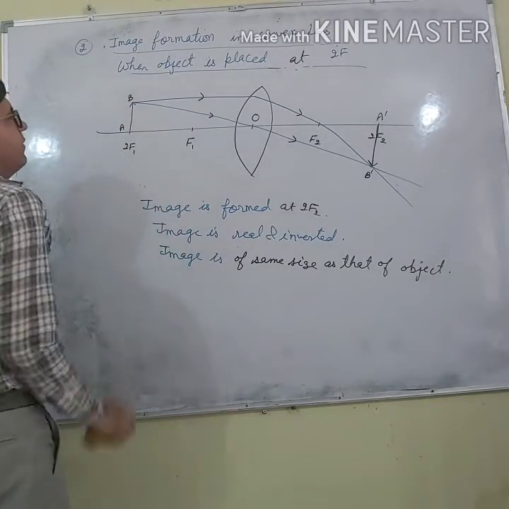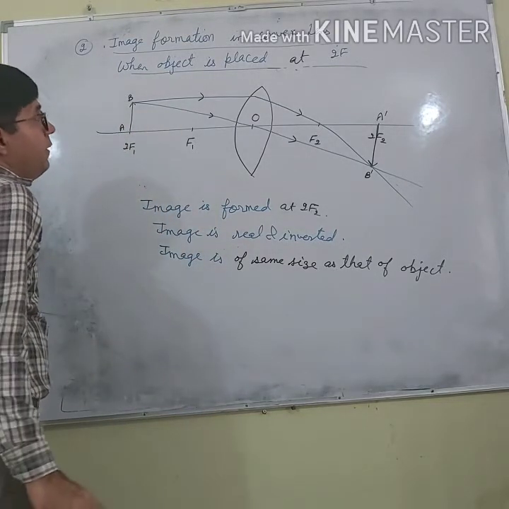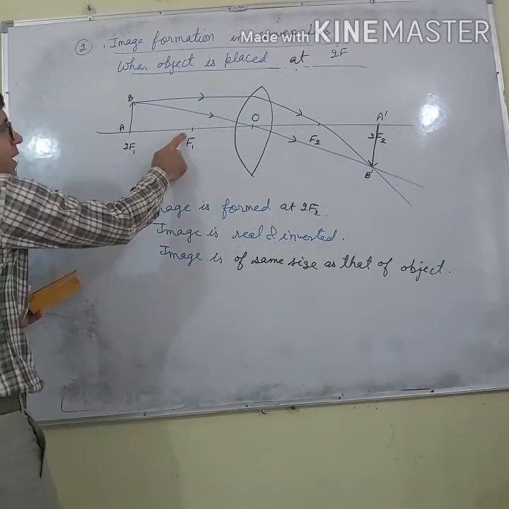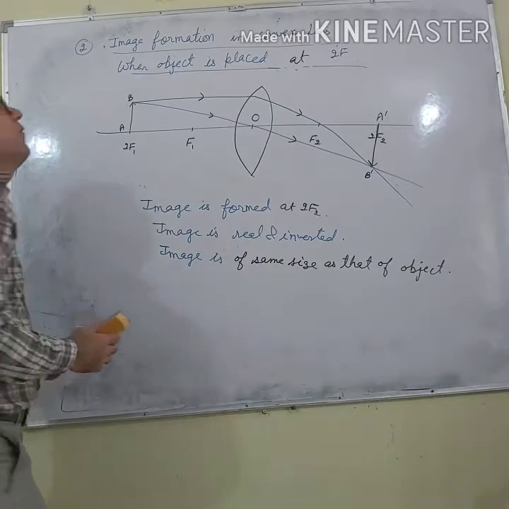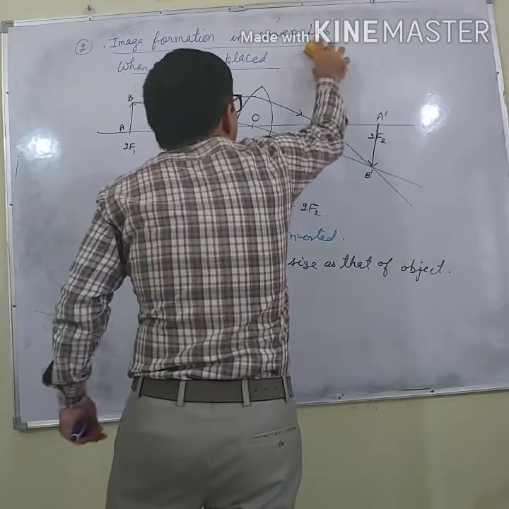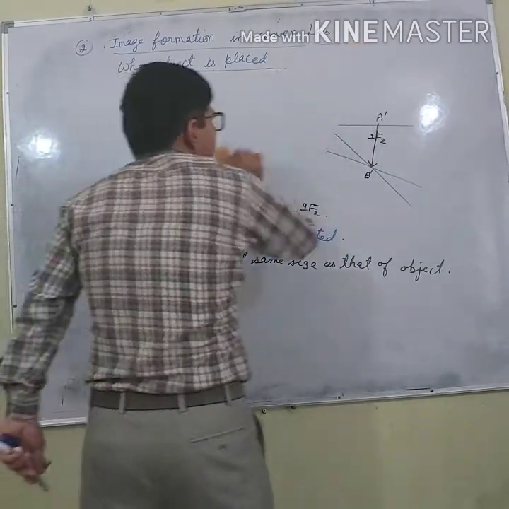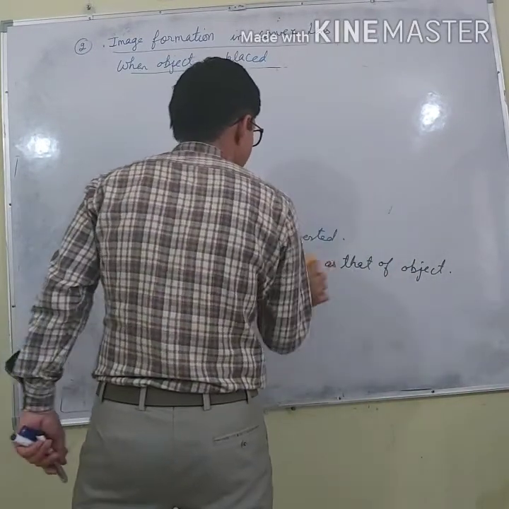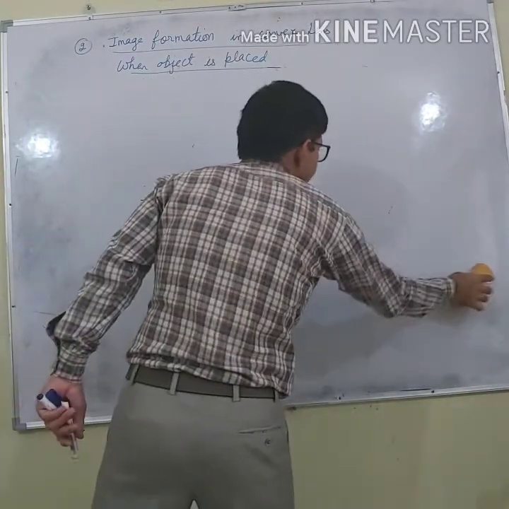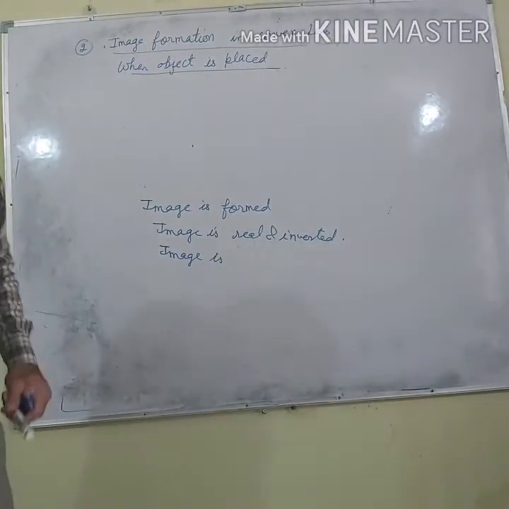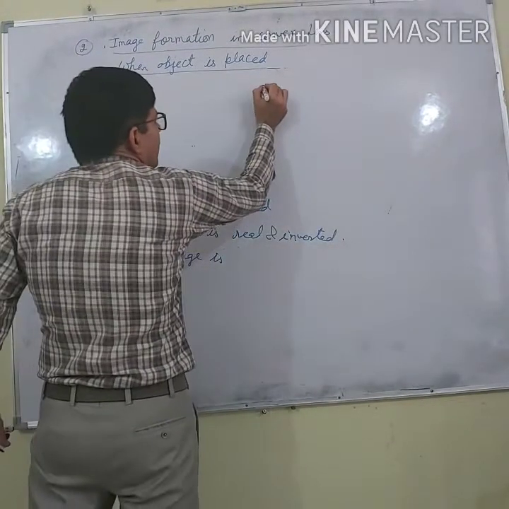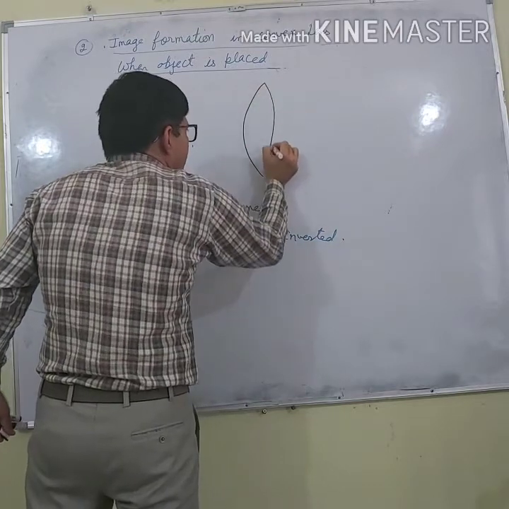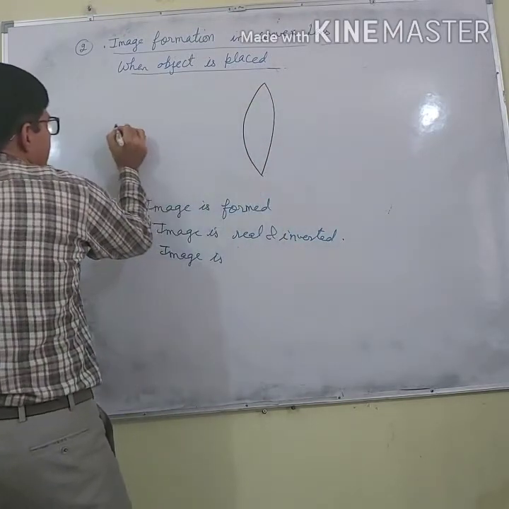Fourth point is when object is placed between f and 2f. So let's check it out. When object is placed between f and 2f, what happens in this case? Let's place the object between f and 2f.